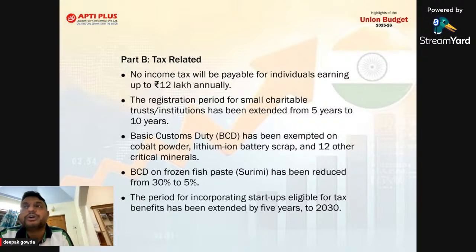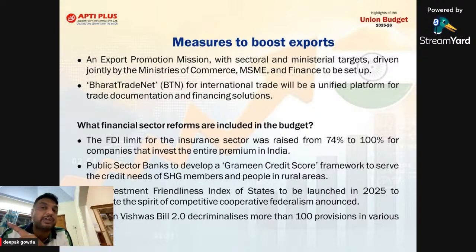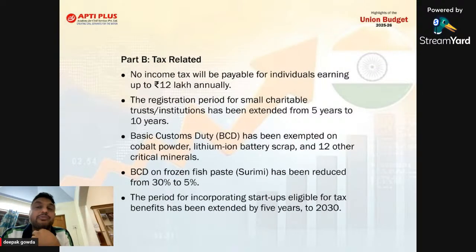We have to wait because the government has put a target of tax revenue receipt. Again, go back to the previous slide, the first slide of the budget. So if you remember, what they said: this year the net tax will be 25 and total revenue will be 35. So 25 lakh crore rupees is the net tax the government is going to generate. Even this year almost that much only. But exemption up to 12 lakh may reduce the tax collection.